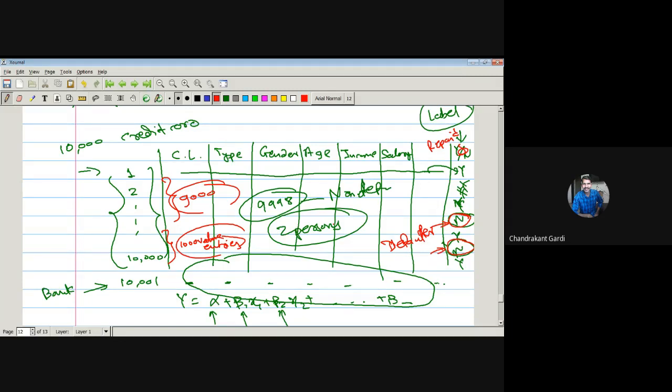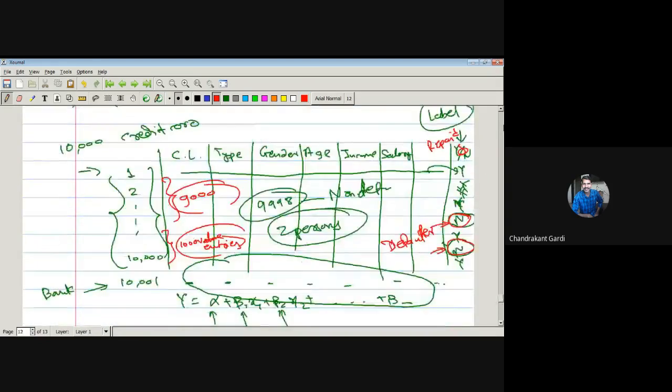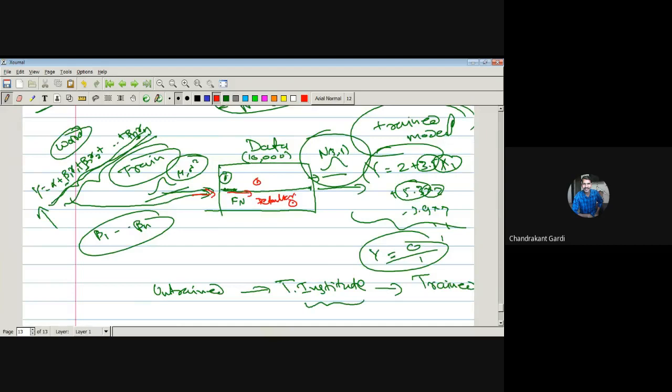So if a model is not exposed to certain persons who are defaulters, then the model will never come to know what it means to default. Therefore we have to make sure that people of both categories are there. If the class label is yes, no, or say pass, fail, ATKT, then based on certain characteristics of students, we have to classify them as pass, fail, or ATKT students. The model will learn only when it has data of some passed students, some failed students, and ATKT students. All these students should be there in the data set. Only then it will be able to learn from the data.